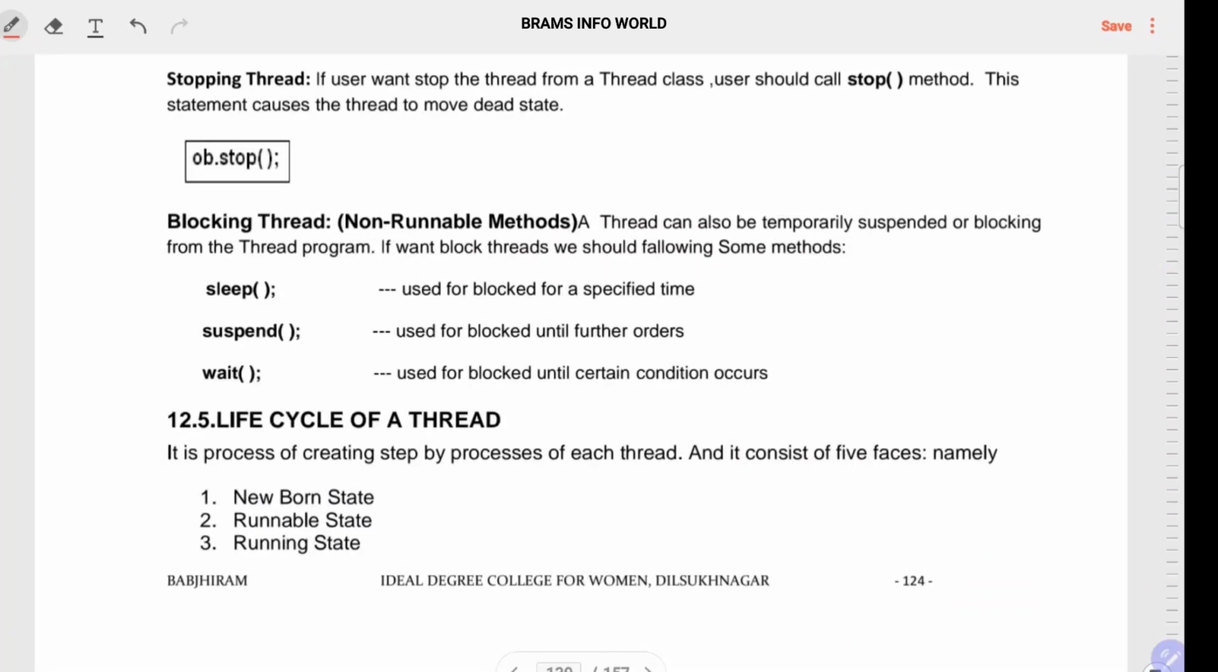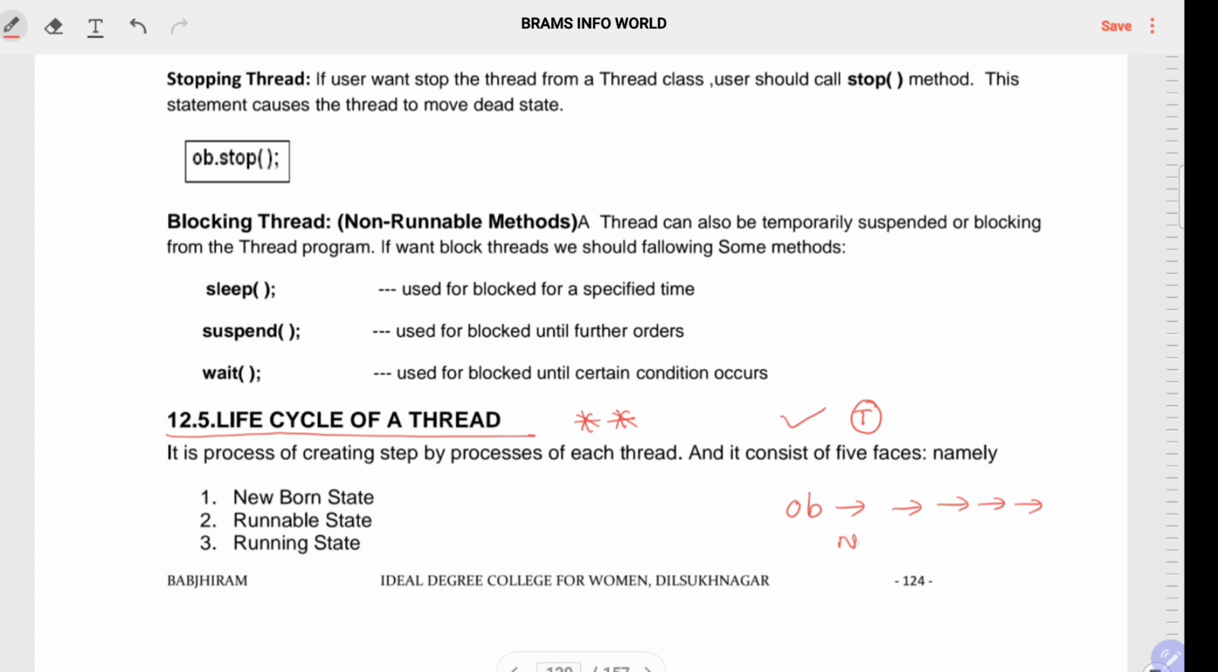So let us talk about the life cycle of a thread. It is one of the most important questions in examination. It is completely theoretical information. Practically we know what a thread is, right? So let us talk about theoretical information. What is the meaning of life cycle? Life cycle means one object is moving through a number of stages.